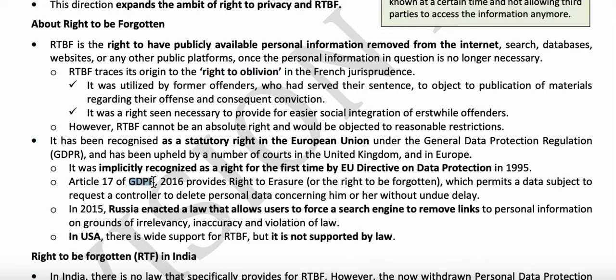Okay, General Data, it is here. So, as per the General Data Protection Regulation, it grants the right to erase the details. In Russia also, in the year 2015, they enacted a similar law like the right to be forgotten. They passed a law that allows users to force a search engine to remove links to personal information if it is irrelevant, inaccurate, and if it is a violation of law, then they will remove that information.